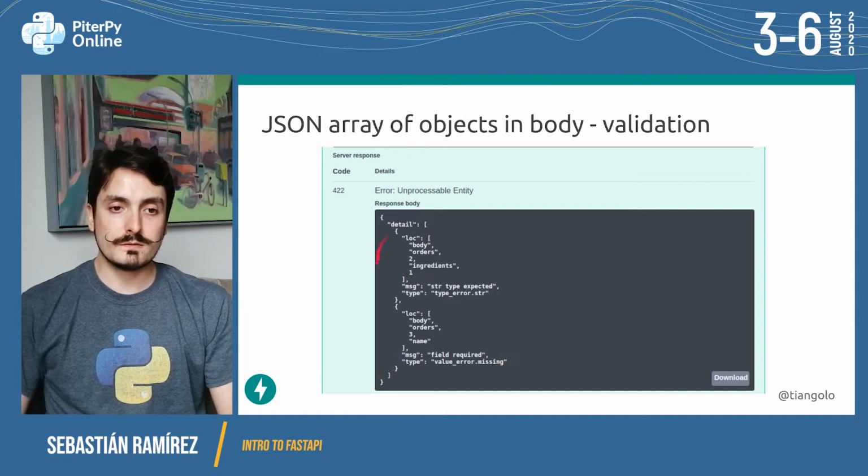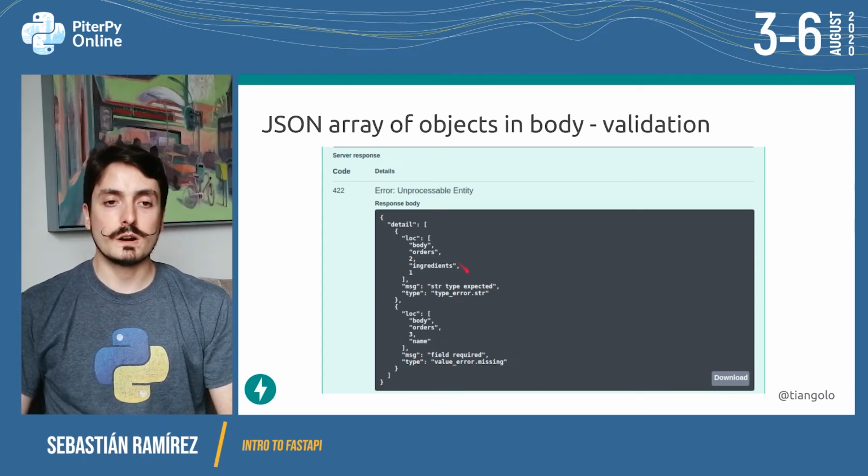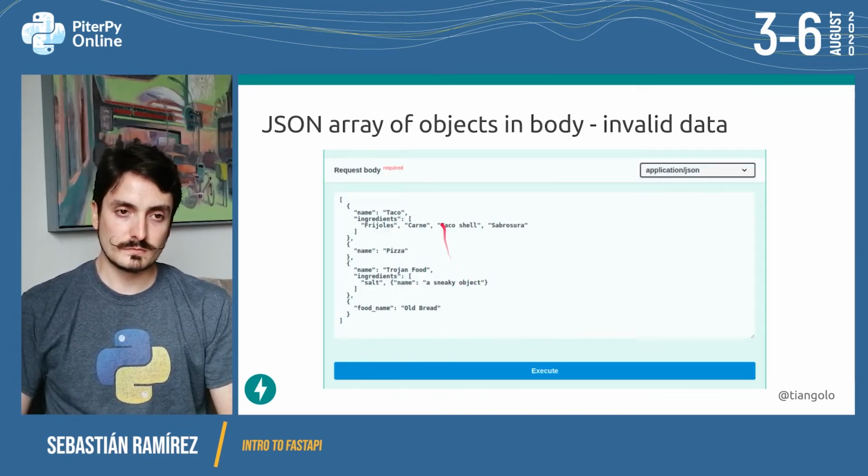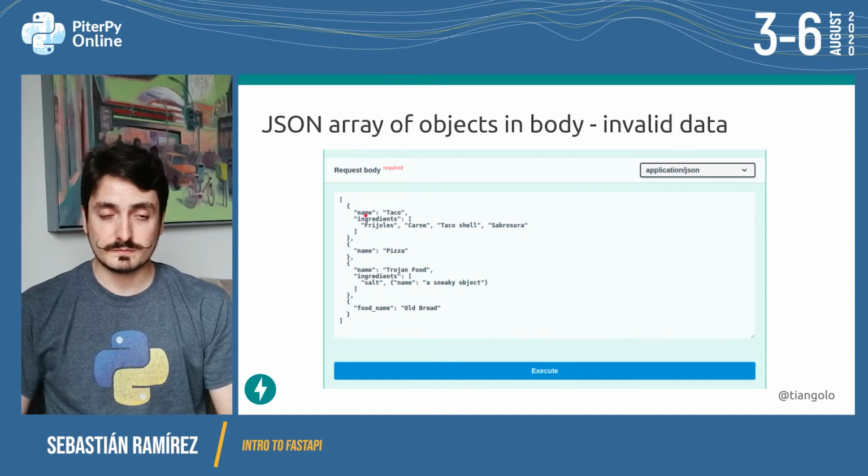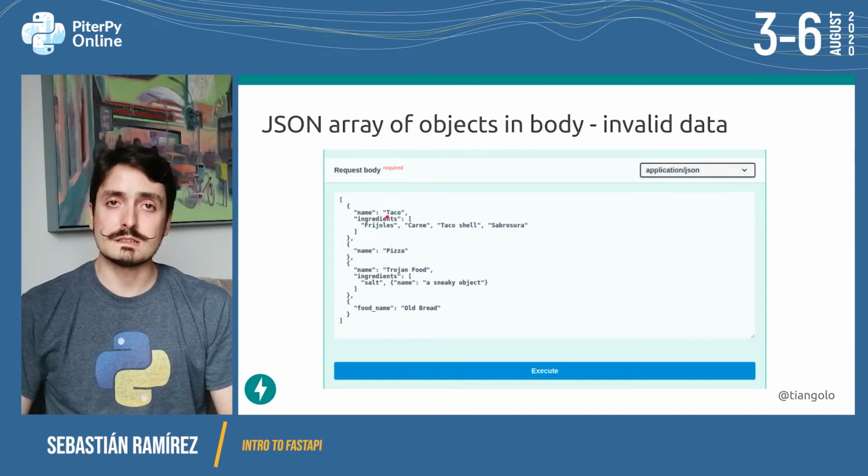So let's see, we have two errors. This is the first one. We're going to see this first error. So it's in the body, and it's in orders at index 2. Let's see, where is that index 2? So this is the body. This is index 0. And the index 0 is actually valid. Index 0 has a name, which is a string that's valid.